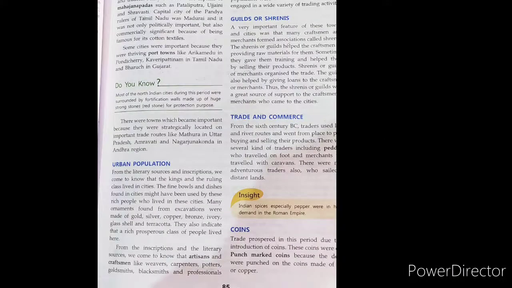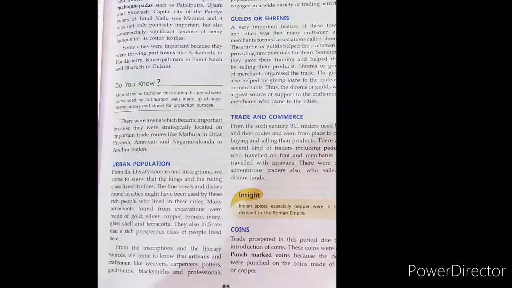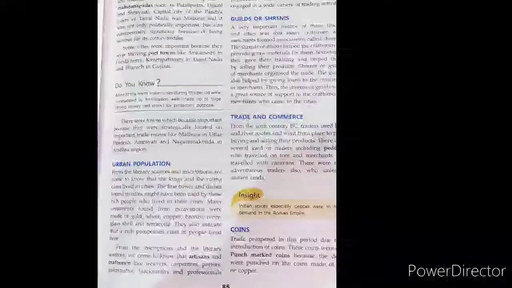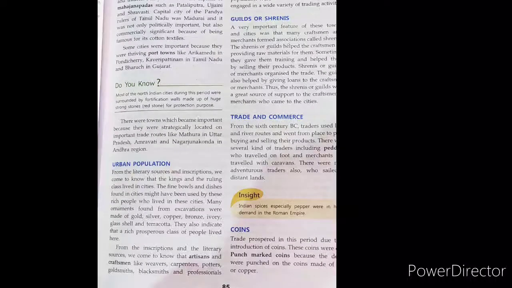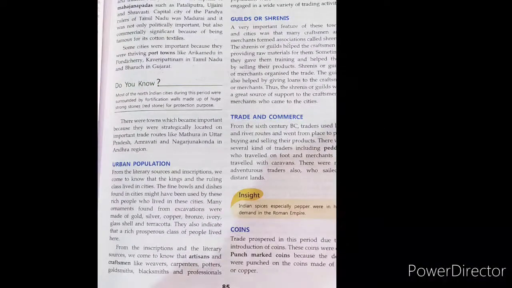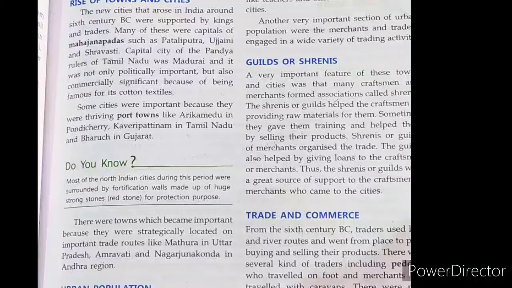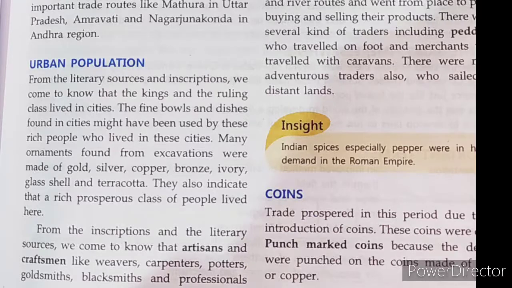Takshila was an administrative center under the Mauryan and the Indo-Greek, located on the trade route between North India and the West. It also became a major trade center. Some cities were important because they were thriving port towns like Arikamedu in Pondicherry, Kabiripattanam in Tamil Nadu, and Bharuch in Gujarat. Our next topic is urban population, meaning lifestyle of the people in urban areas.